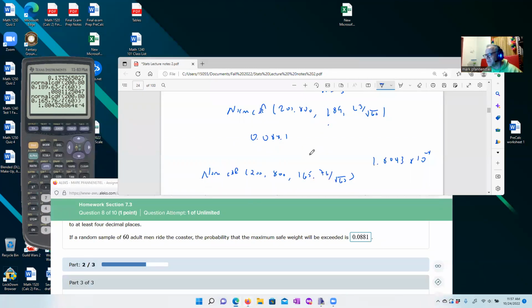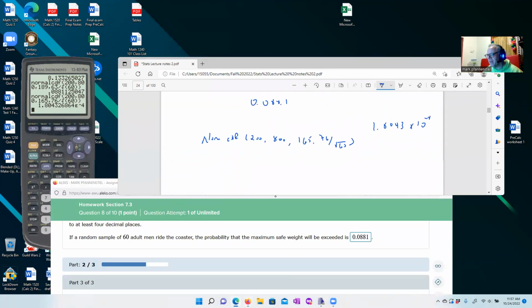So what we're going to have to do is convert this. We have 1.8043 times 10 to the negative fourth. So we have 1, 2, 3, 4. Everywhere we have a blank, we're going to put a little 0 here. So we went 0.00018.